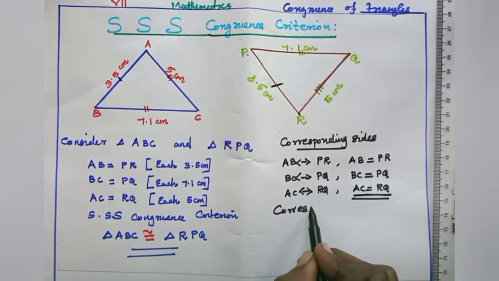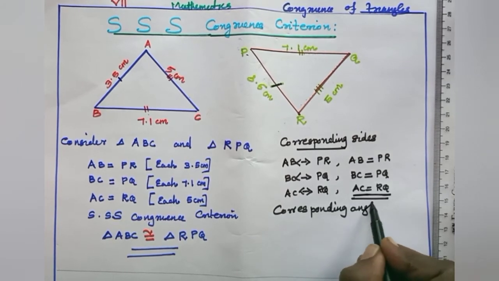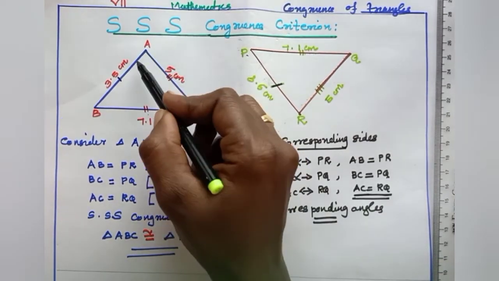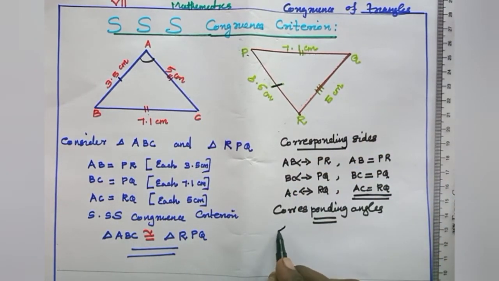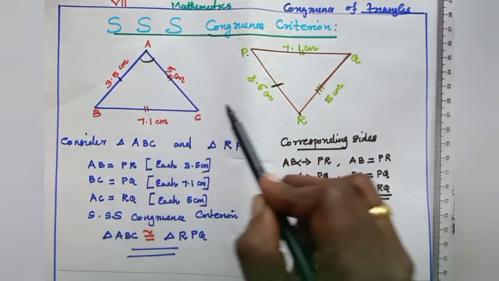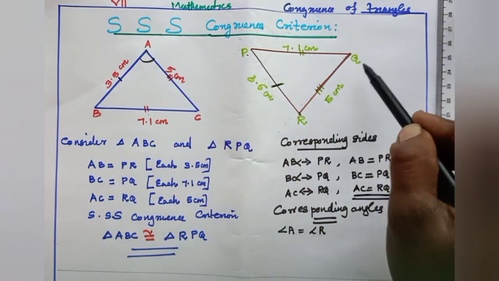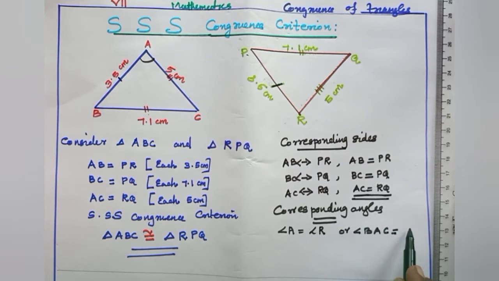Then corresponding angles are equal. Which are the angles? Angle A is equal to angle R, or we can say angle BAC equal to angle PRQ.